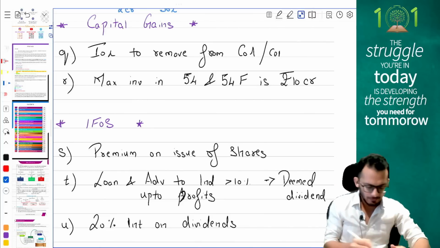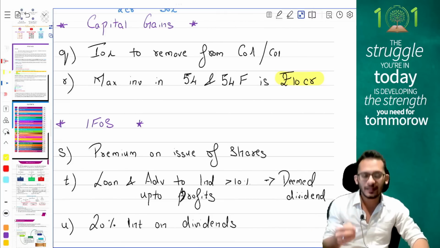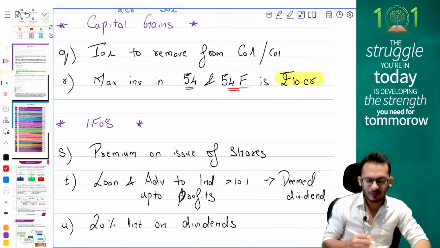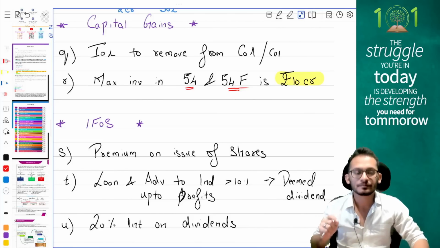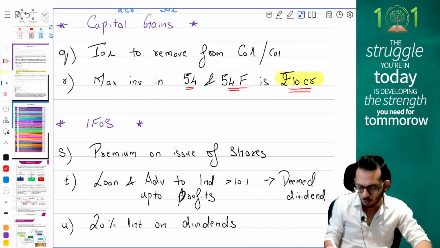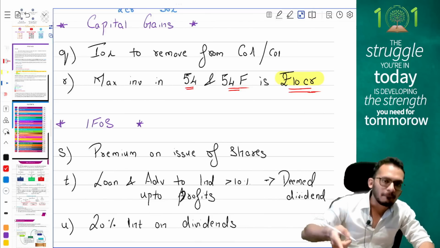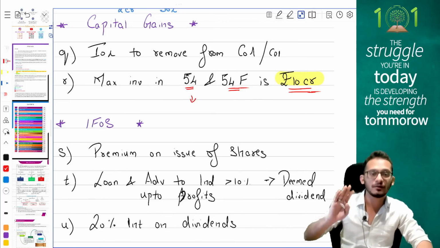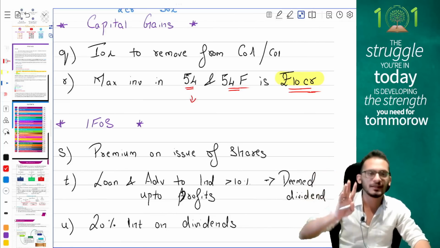Second, and the most critical amendment for the current year, it will be tested in the exam in the current year: if you are going to use the exemption of section 54 or section 54F, in simple words, if you are going to sell an asset and you are going to buy a HP, you can only invest up to a maximum of 10 crores. Please make sure that you apply exemption only to that extent. So if the investment in section 54 is given as 15 crores, restrict it to 10 crores. And if the exemption in 54F is given, then you have to proportionately reduce it.